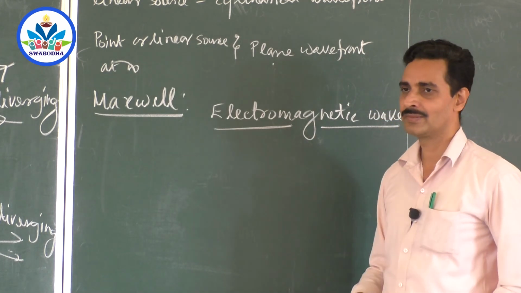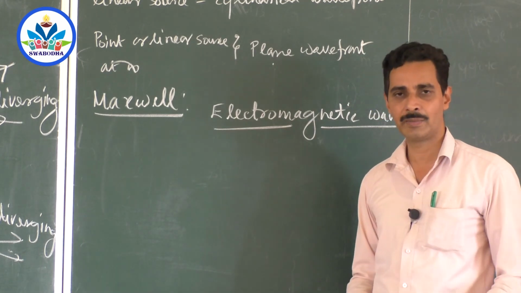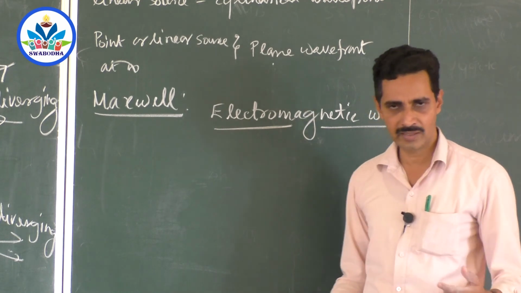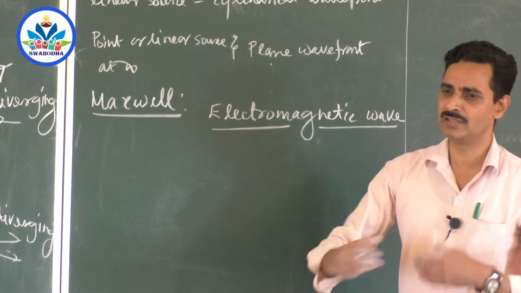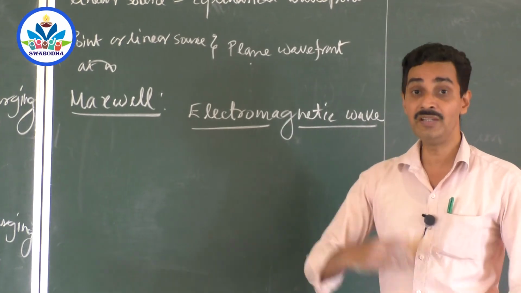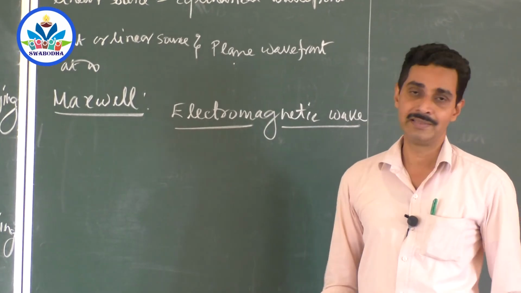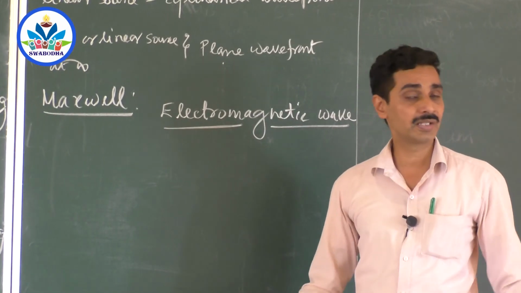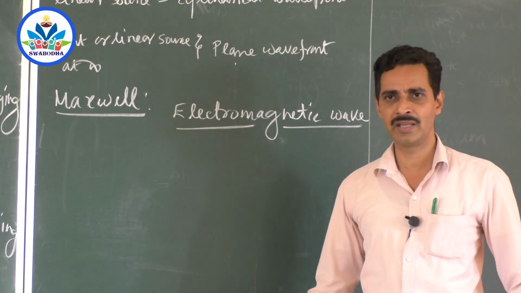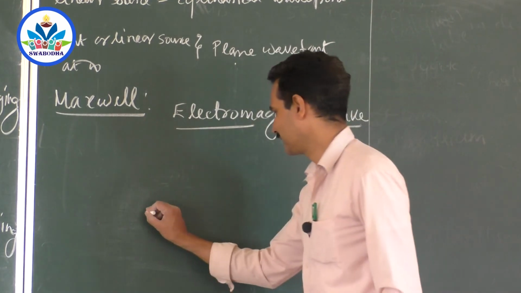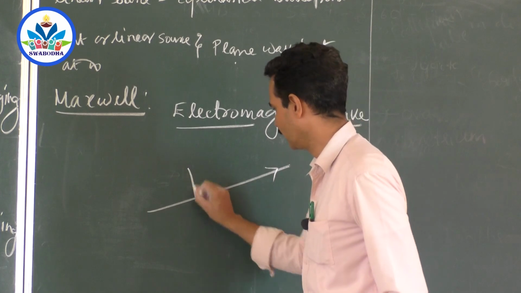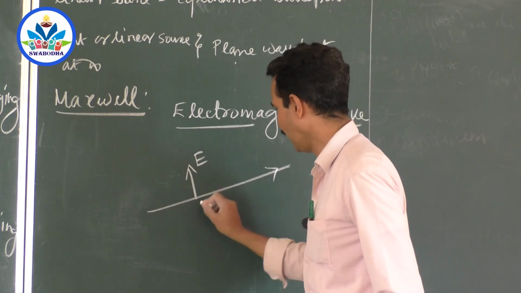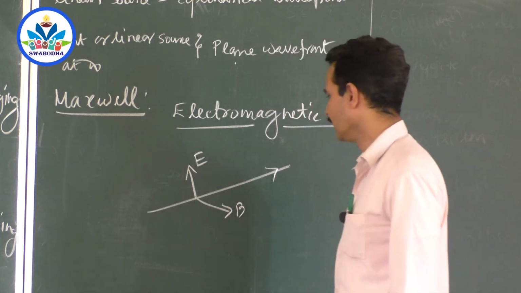Now, according to Maxwell, light is a combination of electric and magnetic fields, and these fields are continuously changing with time. Timely varying electric and magnetic fields don't require any medium, because electric and magnetic fields can exist and vary in vacuum also.